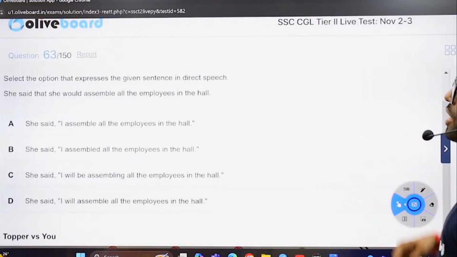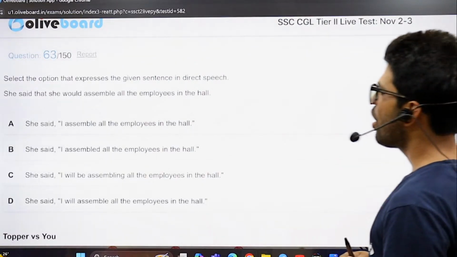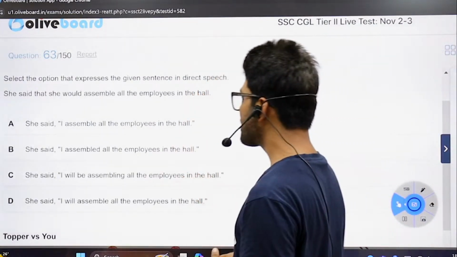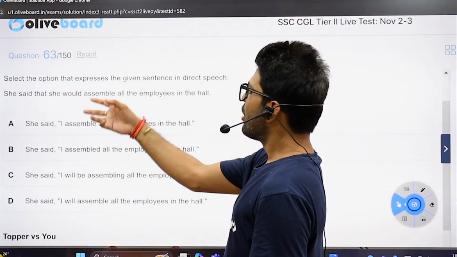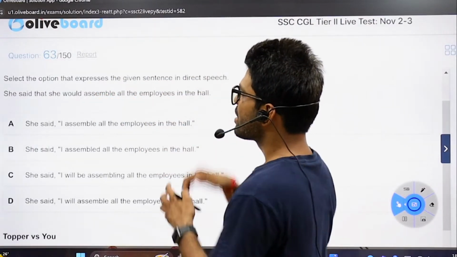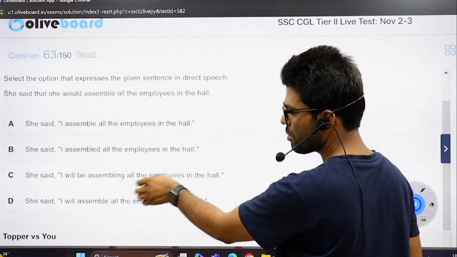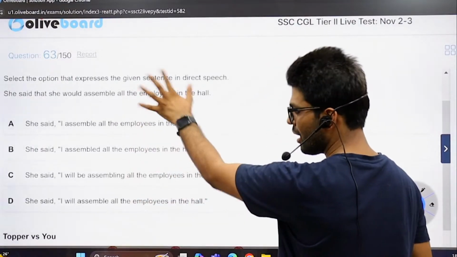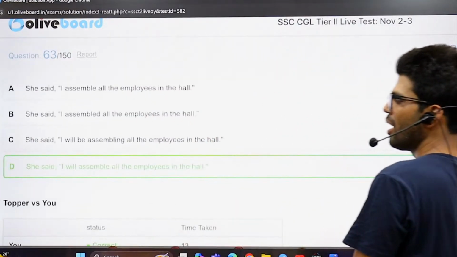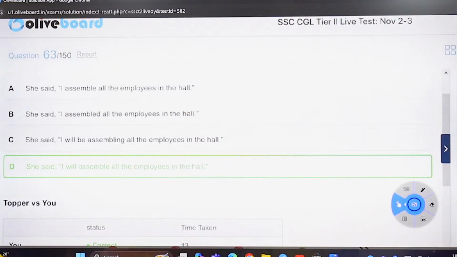She said she would, in past, assemble all the employees in the hall. So if we talk about the direct narration, she would will be I will assemble and such. No will here, not possible. No ing there, not possible. The only option possible, which won't take, I think, more than 10 or 15 seconds.